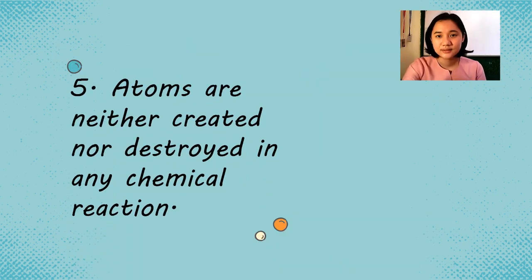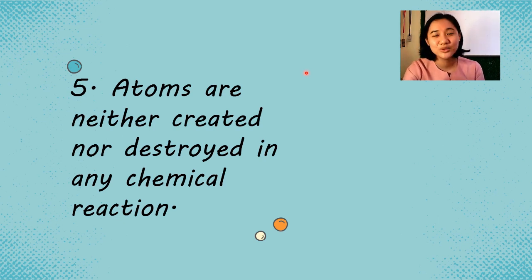Lastly, John Dalton said that atoms are neither created nor destroyed in any chemical reaction. So he said that atoms cannot be created nor destroyed, and they are indestructible. Okay? Ang ibig sabihin ng indestructible, hindi nasisira. They cannot be broken into smaller parts kasi sila na yung pinaka-smaller eh.